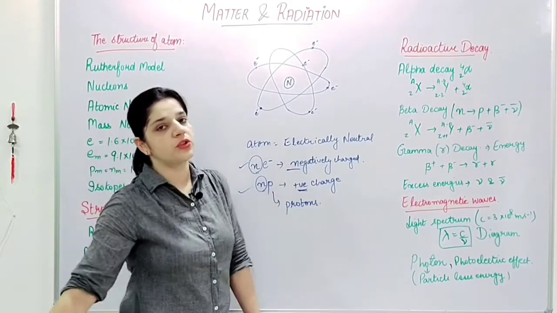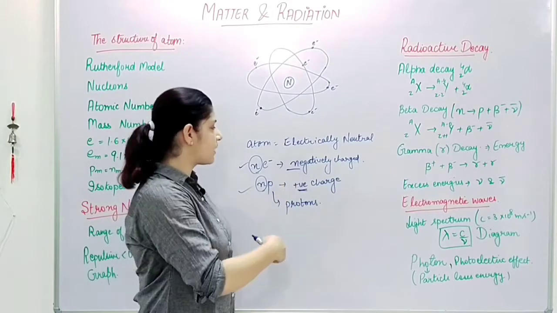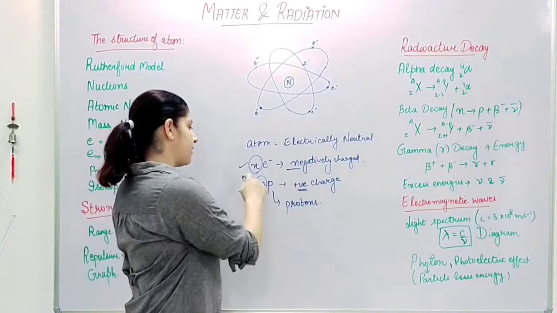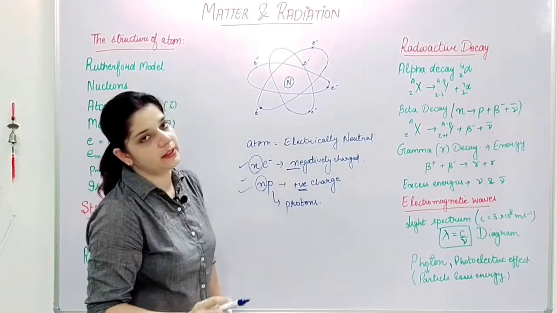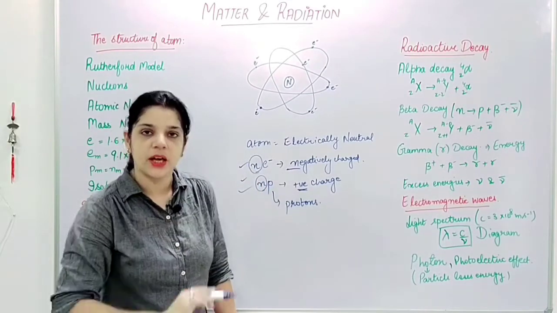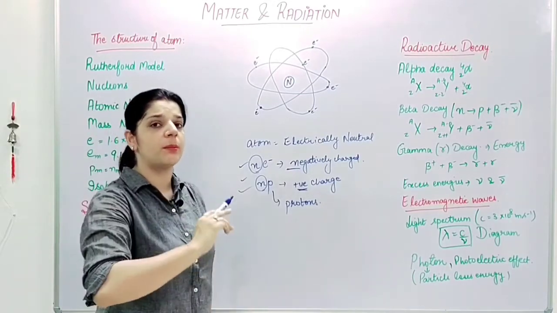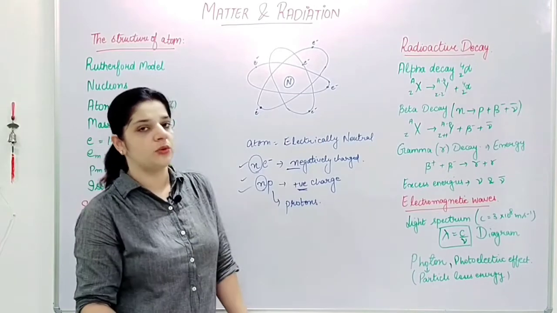Then the next observation, or you can say deduction from the observations. Now they knew that we have an atom in which electrons are revolving around the nucleus, and we have positive charged particles equal in number to electrons inside the nucleus.